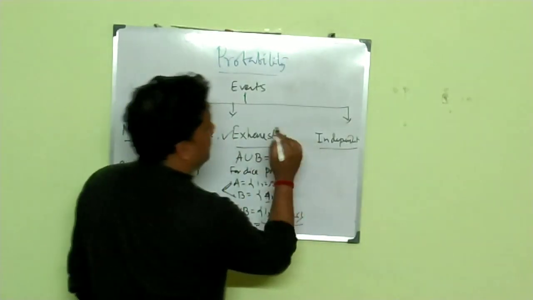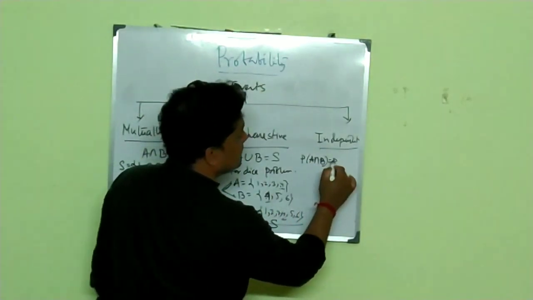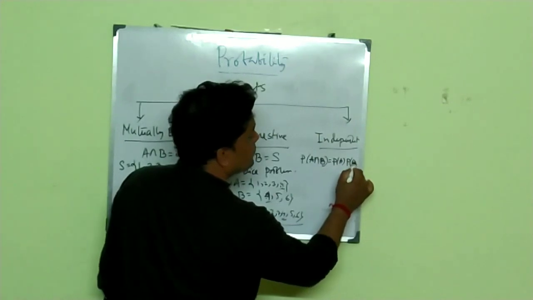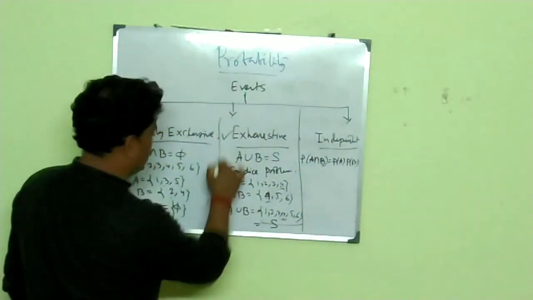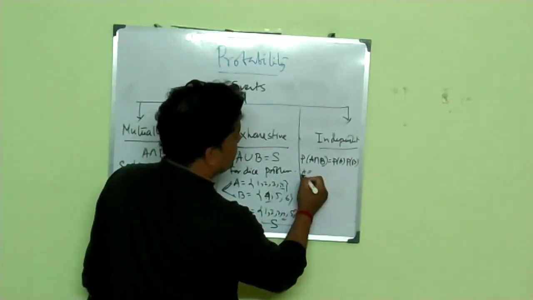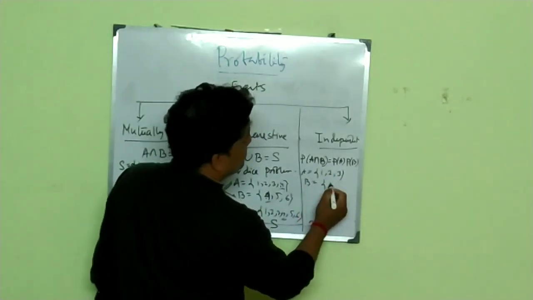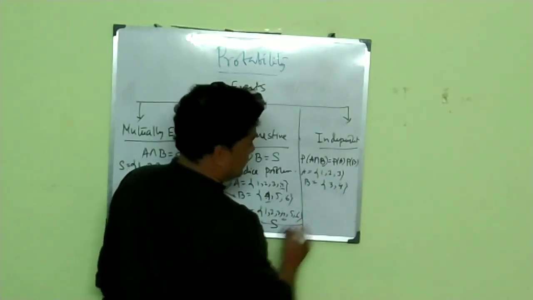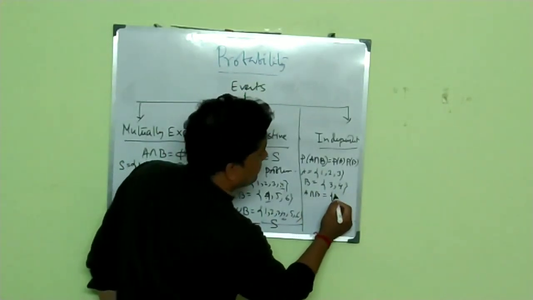And the last one is independent. What do you mean by independent? P of A intersection B is equal to P of A into P of B. Then these events are said to be independent events. As for example, suppose A is equal to, let's say, {1, 2, 3} and B is equal to {3, 4}. Then A intersection B contains only 3.